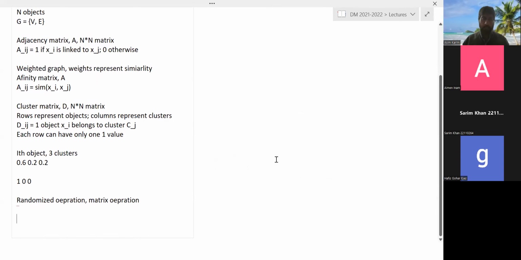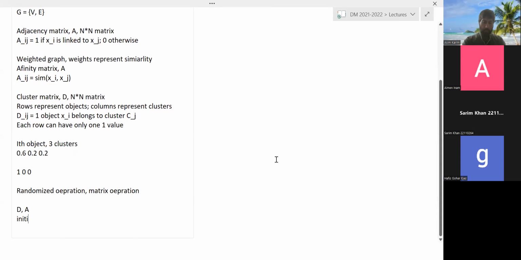So we have discussed the randomized operation of this algorithm. So the matrix operation is also quite simple. So basically, we are using the matrices D and A. A, of course, is the affinity or the adjacency matrix. D is the cluster matrix.